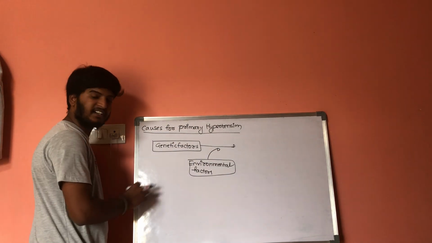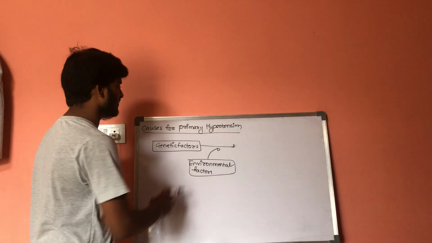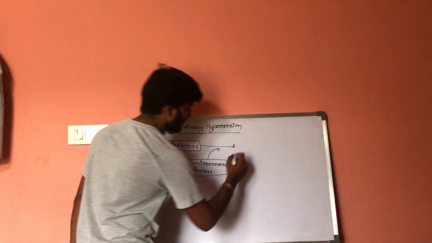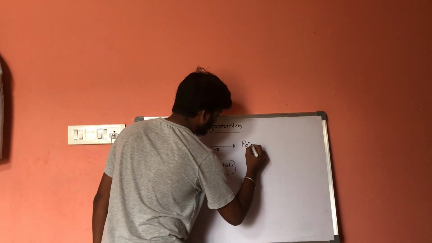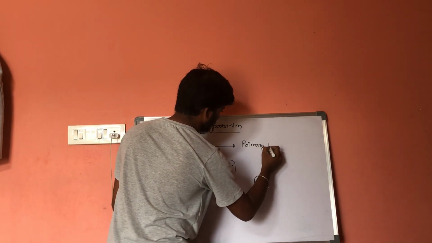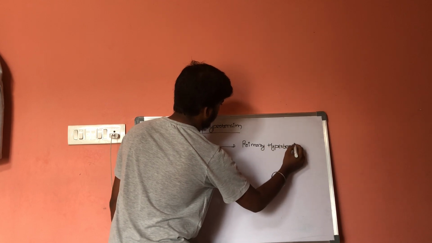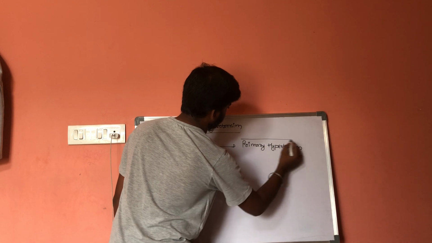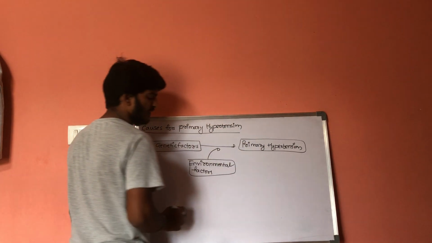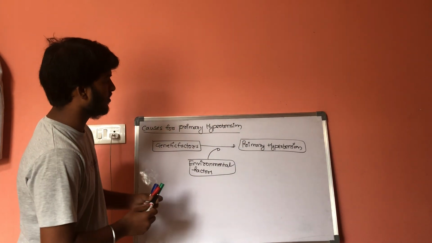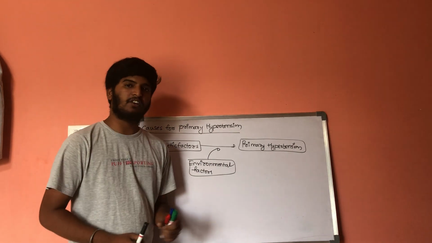These genetic factors along with the environmental factors will result in primary hypertension.